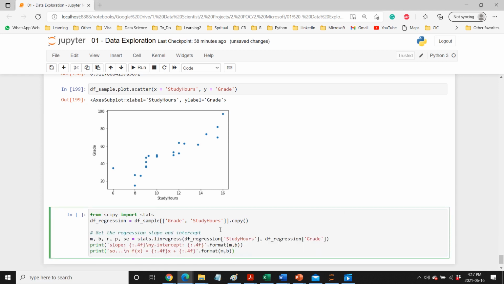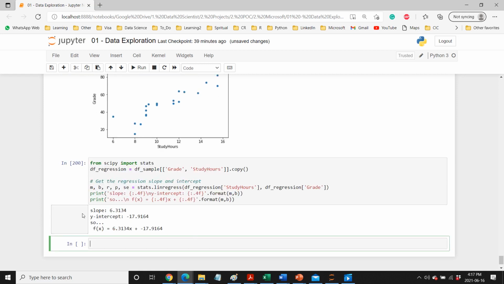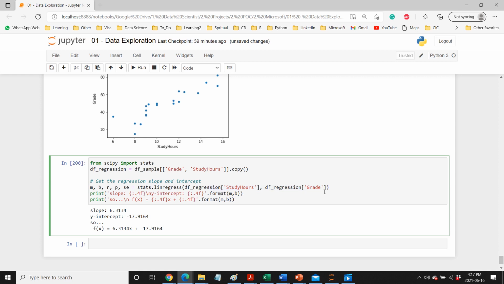To do that, we are using stats.linregress. So we are putting in this linear regression, and let me run this one. It says that we put the regression equation between study hours and grade, and then we see that the slope is this one and the intercept is this one.